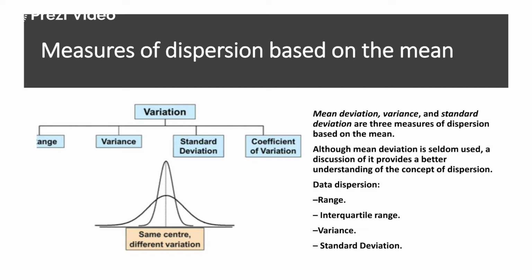When we talk about data dispersion, we talk in four terms. The first is the range, the second is the interquartile range, then variance and standard deviation.